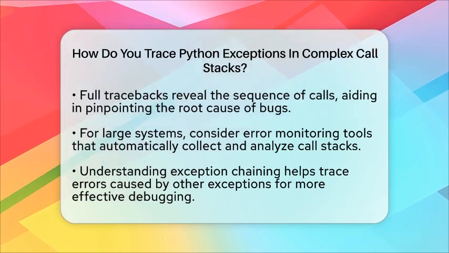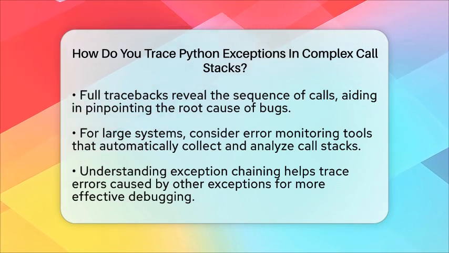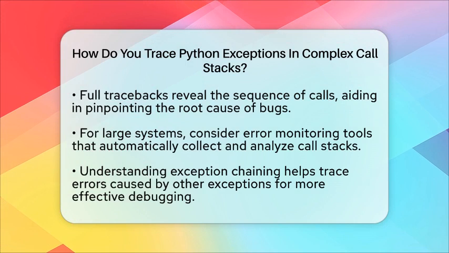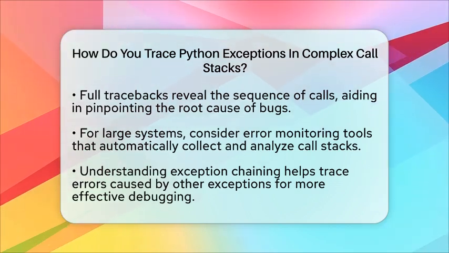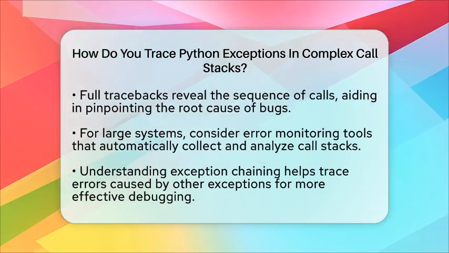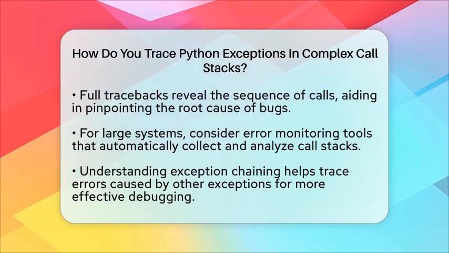In summary, tracing Python exceptions in complex call stacks is about capturing the full traceback using the traceback module. Reading and analyzing this information helps you find the exact source of errors, understand how they happened, and fix bugs more efficiently.